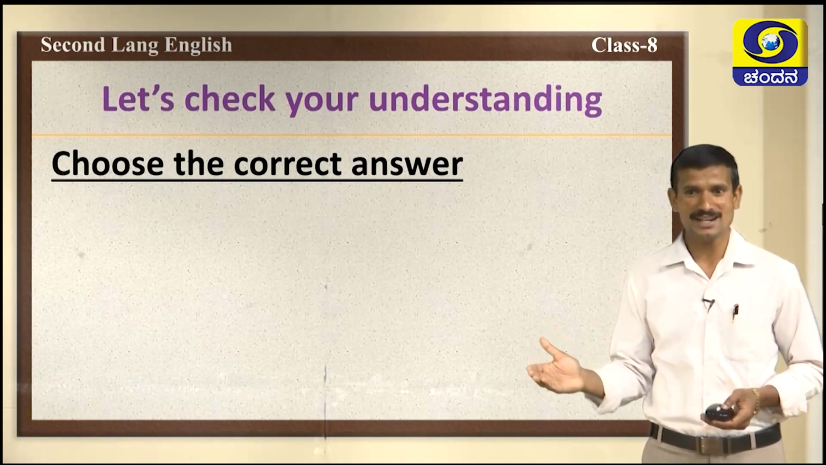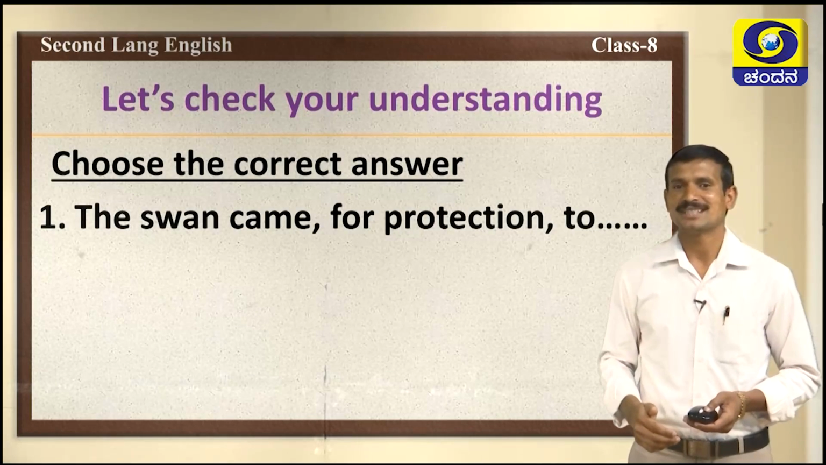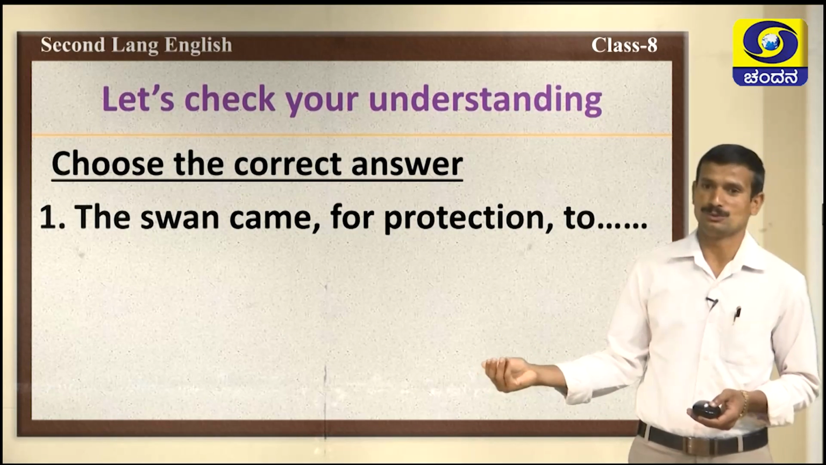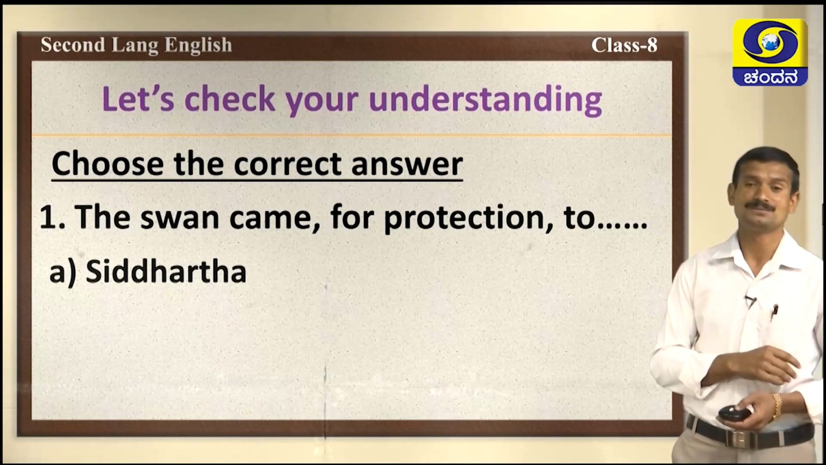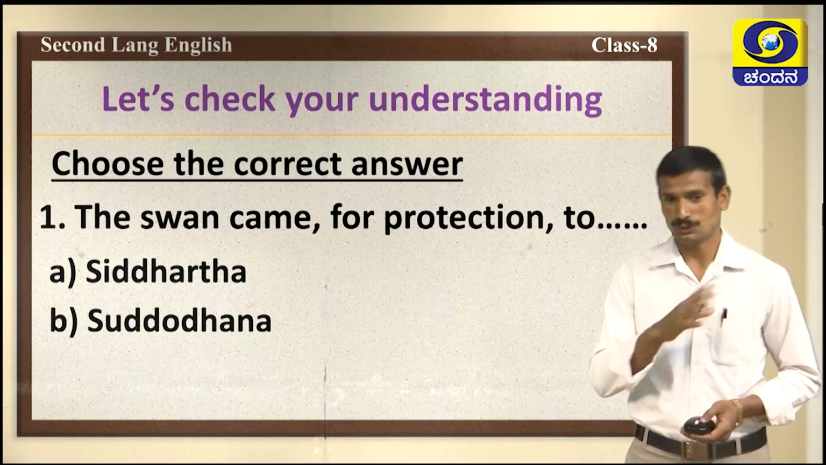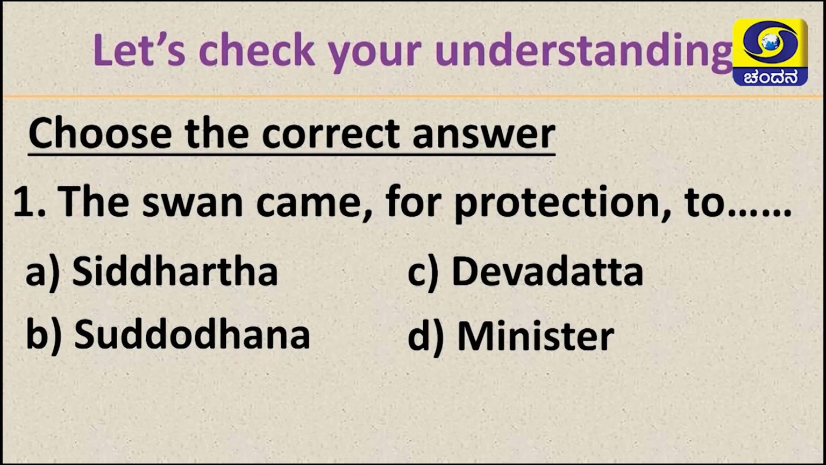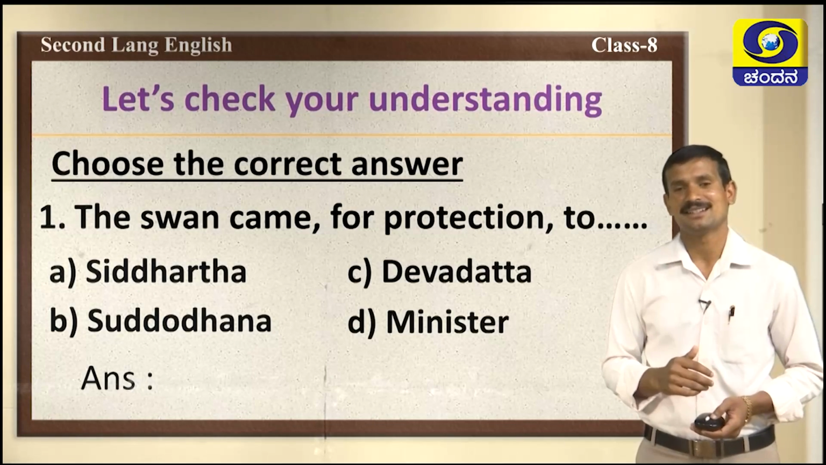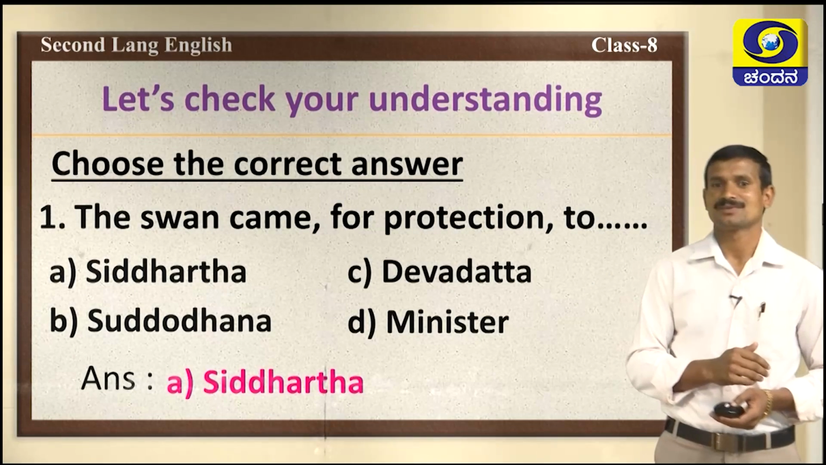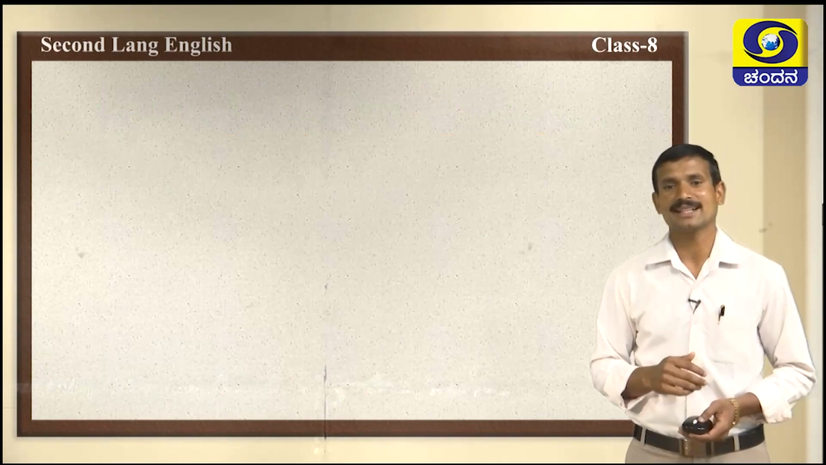Okay. Are you ready to answer the questions? Yes, here are some questions. The first question. The swan came for protection to... Options are ready. First one, Siddhartha. Option B, Shuddhodhana. Option C, Devadatta. Option D, minister. Who protected the swan? Yes, you are right. Answer is Siddhartha. The swan came for protection to Siddhartha. This is the answer.